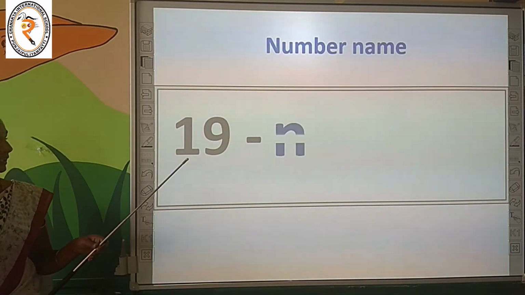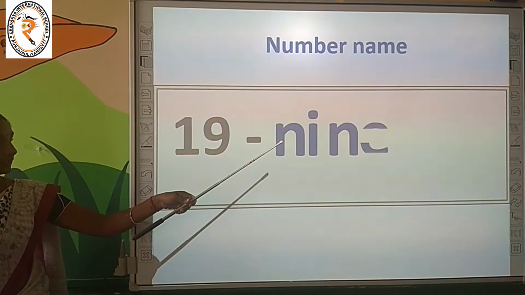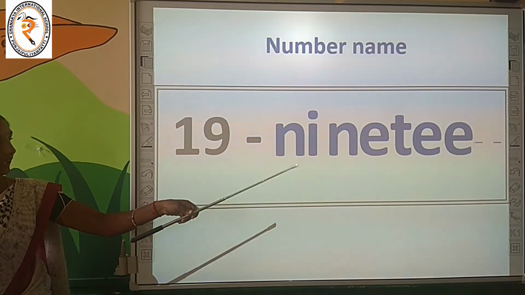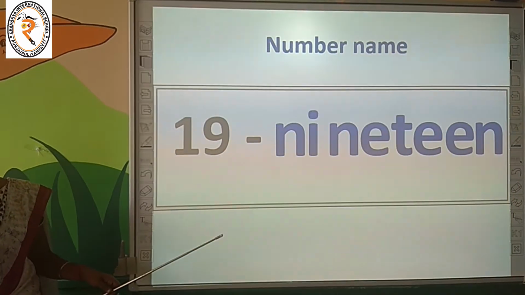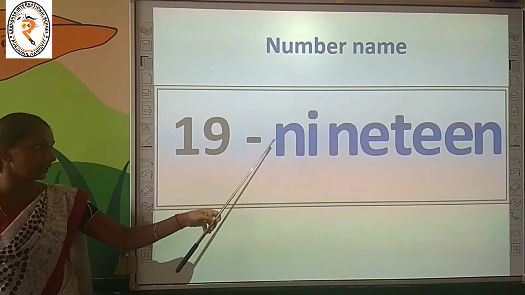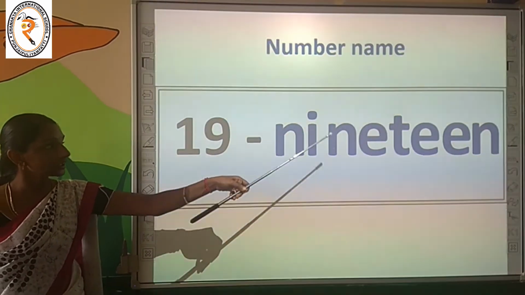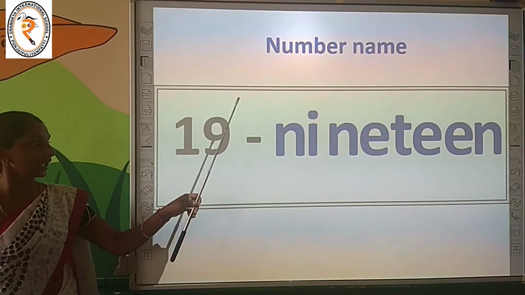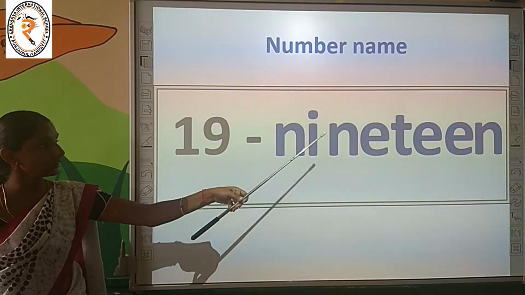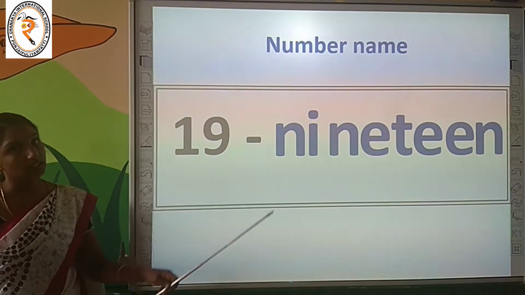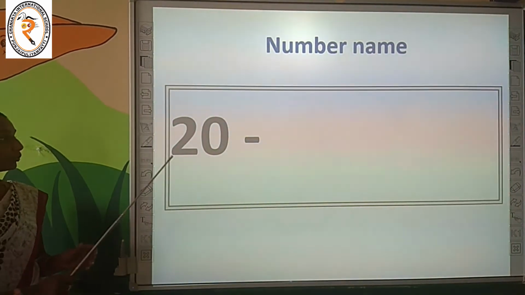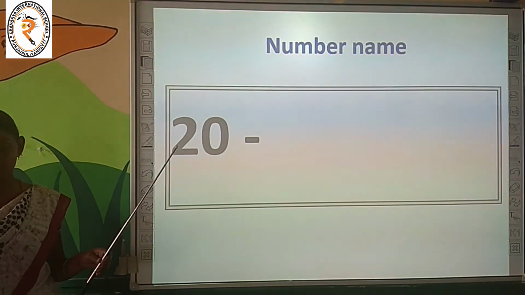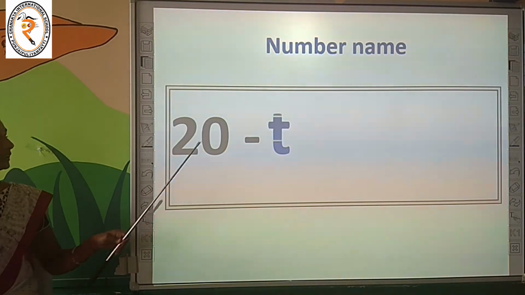Let's learn the number name. N-I-N-E-T-E-E-N. What is it? Number name 19. Spell with me. N-I-N-E-T-E-E-N, 19. Spell it once again. N-I-N-E-T-E-E-N, 19. Next, what's the number? 20. Shall we learn the number name for it?